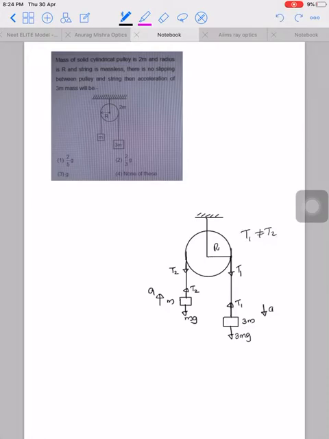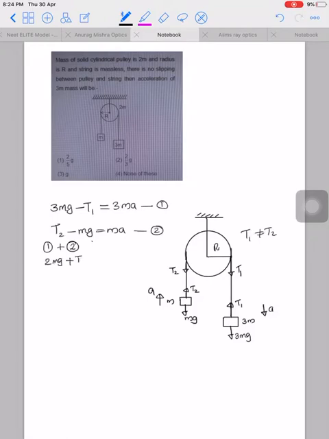From the equation of motion of mass 3m, 3mg minus T1 is the resultant force on it. Therefore, 3mg minus T1 is equal to 3m into a. This can be taken as equation 1. For mass m, the net force T2 minus mg is equal to m into a. This is equation 2. If we add these two equations, 1 plus 2 gives 3mg minus mg, 2mg,